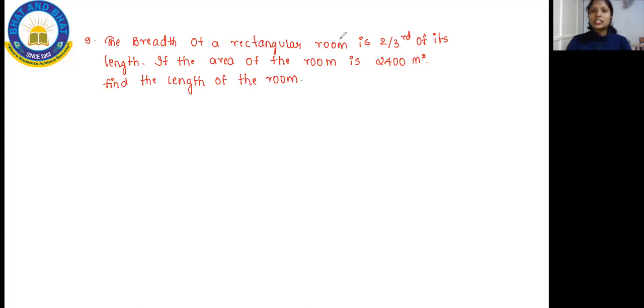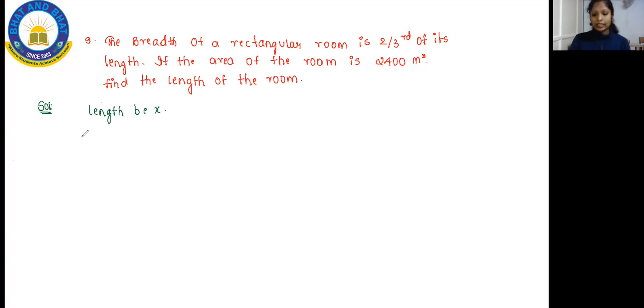Okay, so kids, this is a question, and what you have to find here is the length of the room. The information given here is the breadth, that is 2/3 of its length, and the area is given. With this help, you have to find the length. Since we don't know the length, let the length be x.